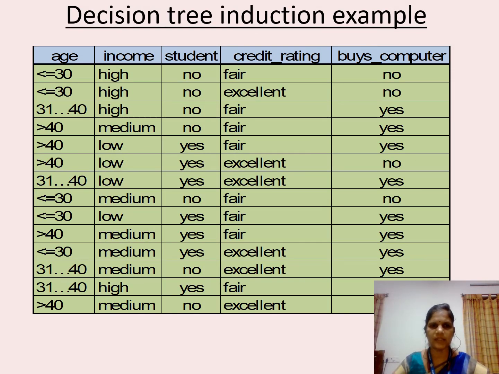This is a sample data set which you are going to use for decision tree induction. Here there are 4 attributes and 1 class label. Attributes are named age, income, student and credit rating, and the class label is buys computer. Age has 3 categories: less than or equal to 30, 31 to 40 and greater than 40. Income has 3 categories: low, medium and high. Student has 2 categories, yes and no. Credit rating also has 2 categories, fair and excellent. And the class label is in the form of 2 categories, yes or no.